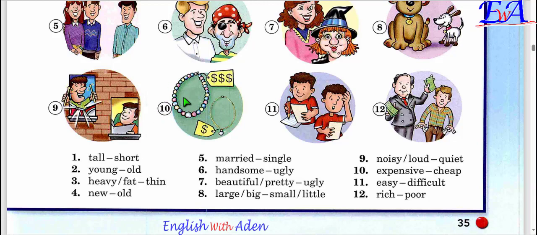And then we see this and we see this. This is expensive and this is cheap. This is a necklace, and this is also a necklace. This necklace is expensive. You see? The dollar sign 3, and here 1. Expensive, cheap.